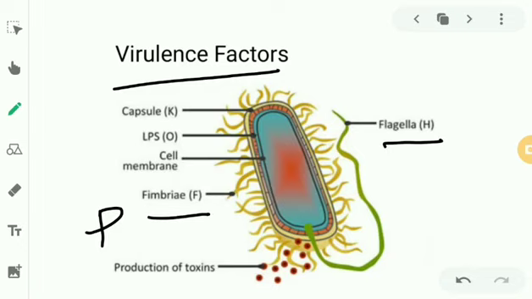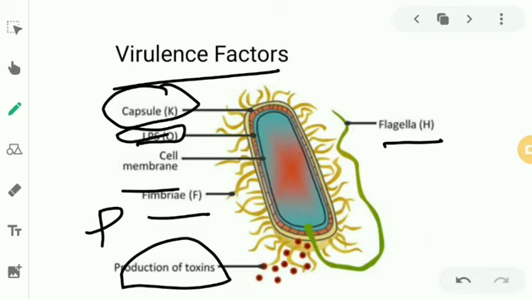Now we have the cell membrane, and it can also produce toxins. So remember there is flagellar or H antigen, there is capsular or K antigen. Since it is a gram negative bacteria, we will have lipopolysaccharide, that is the O antigen, the somatic antigen, which is apparently the endotoxin. Then we have the production of exotoxins, which you can see here.